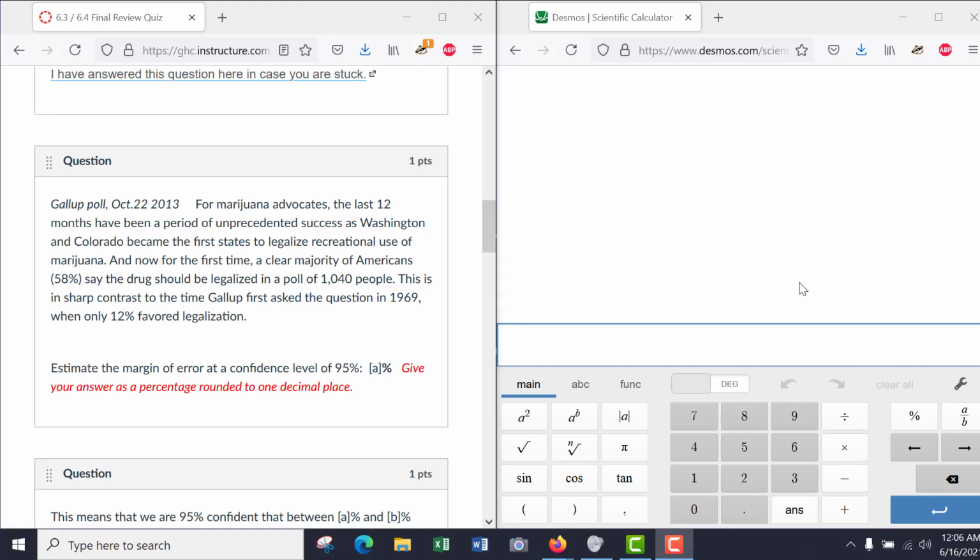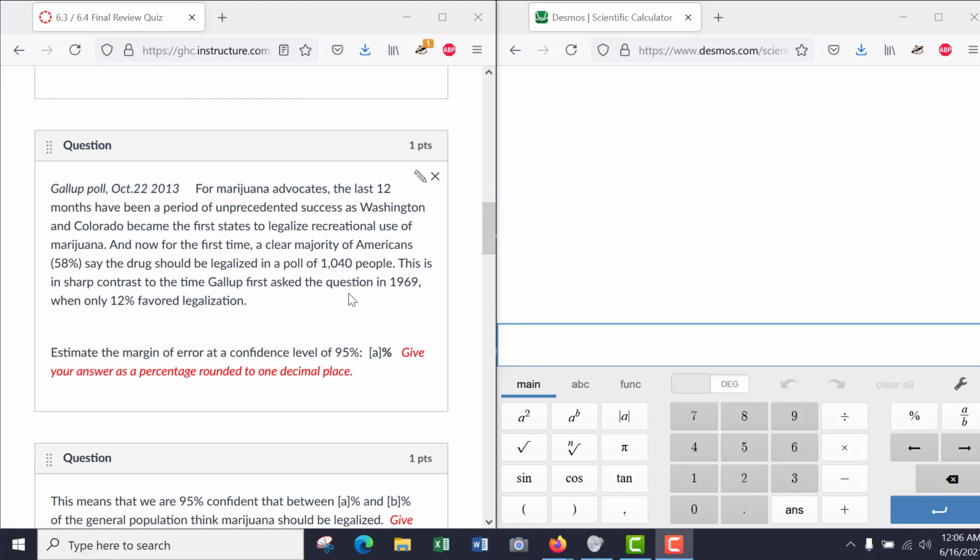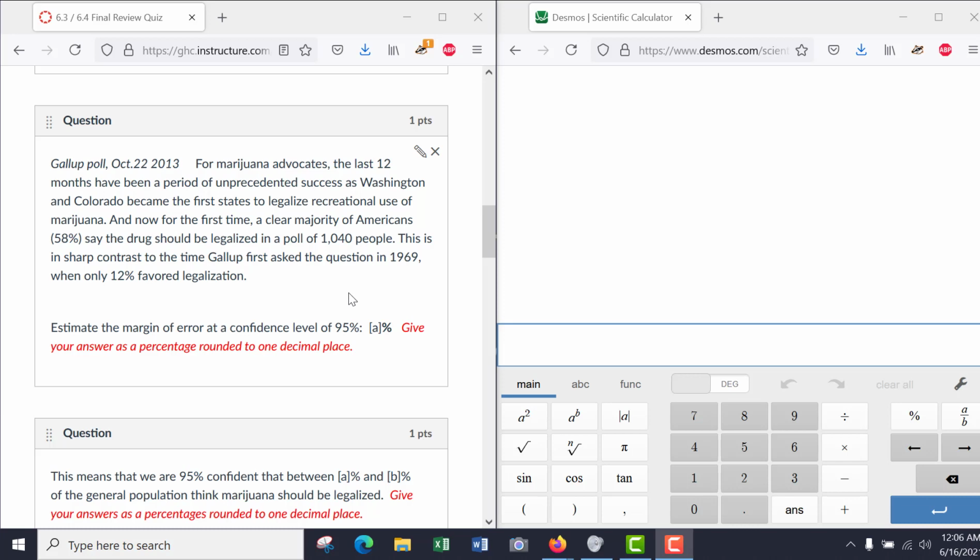Hi everybody, so I'm just going to walk you through these two questions here about the marijuana poll. This is a real Gallup poll from October 2013, so a little while ago. But at that time, 58% of the general population were in favor of legalizing marijuana. So the question is, estimate the margin of error at a confidence level of 95%.